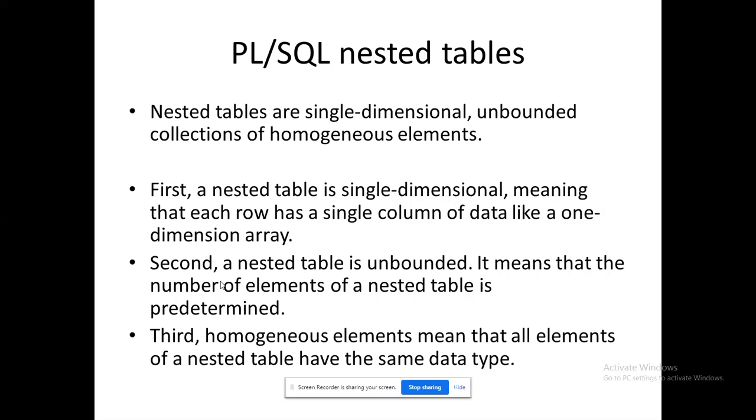Since it is bounded, it must also have a range. That range will be less than the main table because it is nested. It should not cross the main one. It should be less than the size of my main table. And the third one is that ultimately we are going to store similar type of data. That's the case where we need to employ our nested tables.